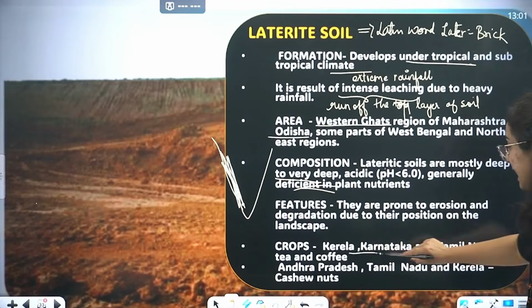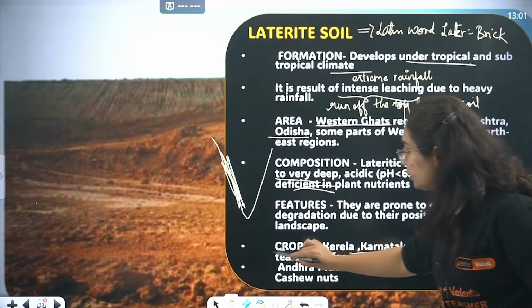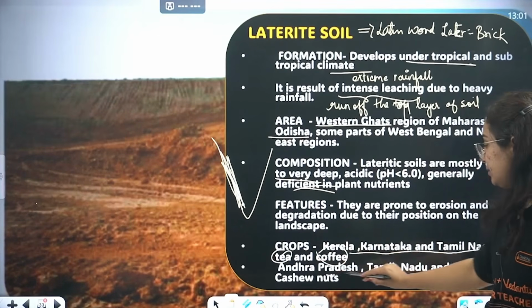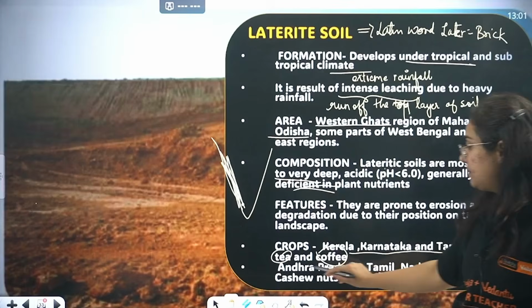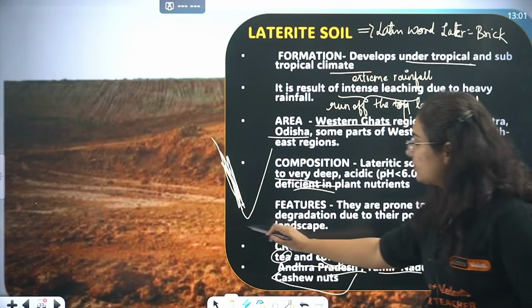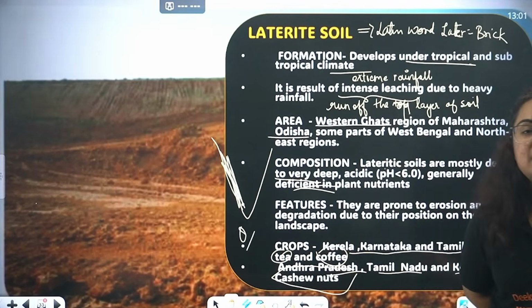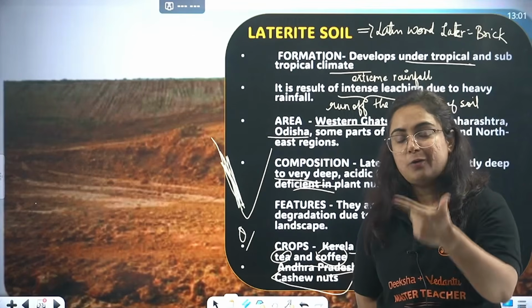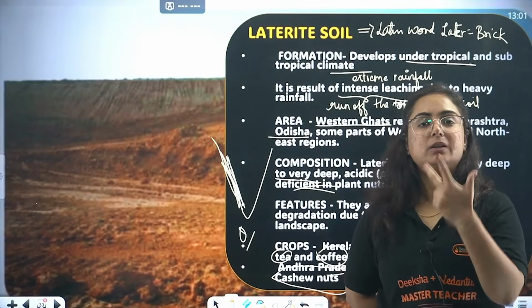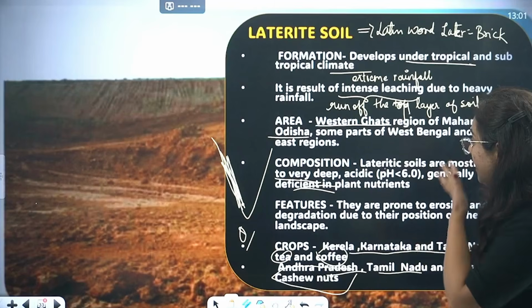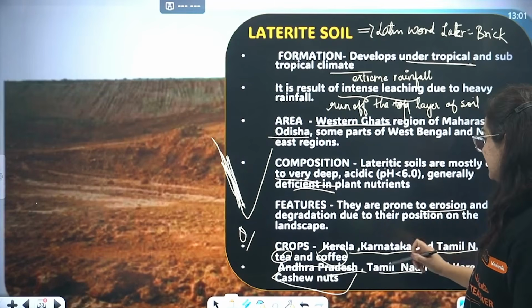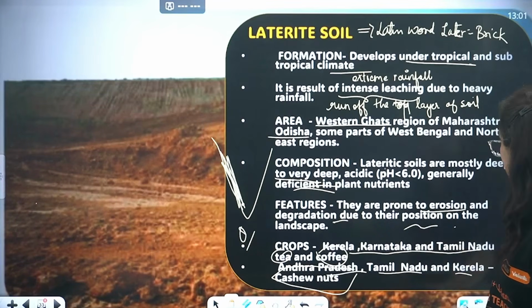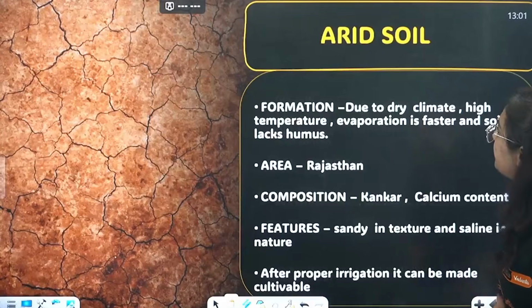In Kerala, Karnataka and Tamil Nadu people grow tea and coffee. In Andhra Pradesh, Tamil Nadu and Kerala people grow cashew nuts. And here a question comes: what are the crops that can be grown in laterite soil? Tea, coffee, cashew nut, right? They are prone to erosion. The feature is degradation due to the position of the landscape. Okay, this we know, yaar.